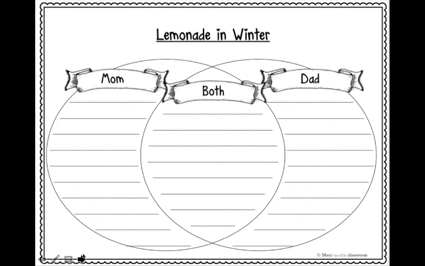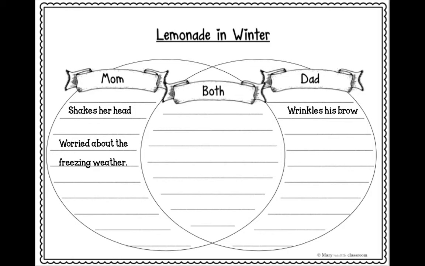So you thought about the characters. What did you think about Mom? Did you think about Mom shaking her head? She did shake her head, remember? Dad wrinkles his brow. In the text, it said Mom shakes her head, and then Dad wrinkled his brow. Mom shook her head because she was worried about the freezing weather.